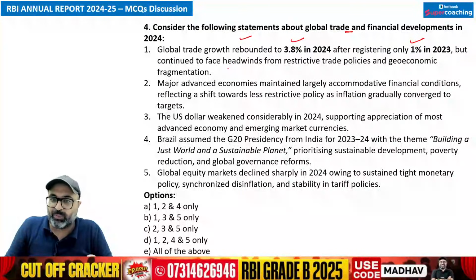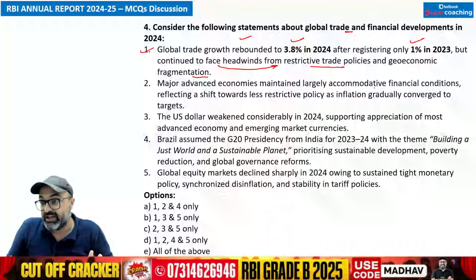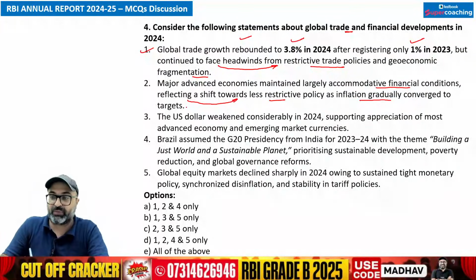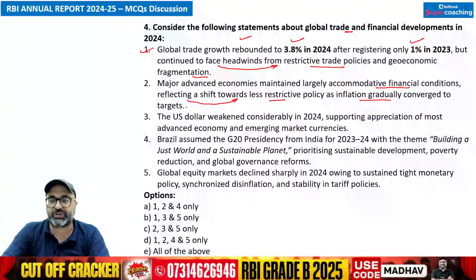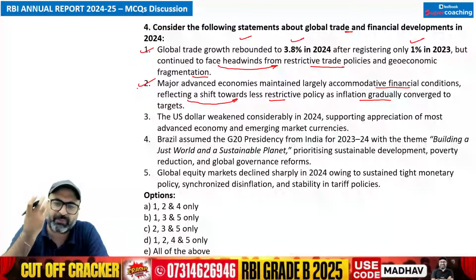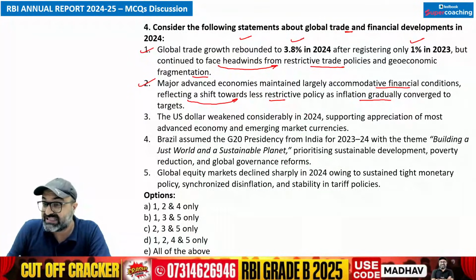But global trade is still facing headwinds from restrictive trade policies and geo-economic fragmentation. That is correct. Major advanced economies have maintained largely accommodative financial conditions, reflecting a shift towards less restrictive policy as inflation gradually converged to the targets. So जो inflation है, it is slowly converging to the targets of 2024-25 में. It has converged for almost all the economies out there, especially the emerging economies. So that is correct. US dollar weakened considerably in 2024. No, sir, this is wrong.